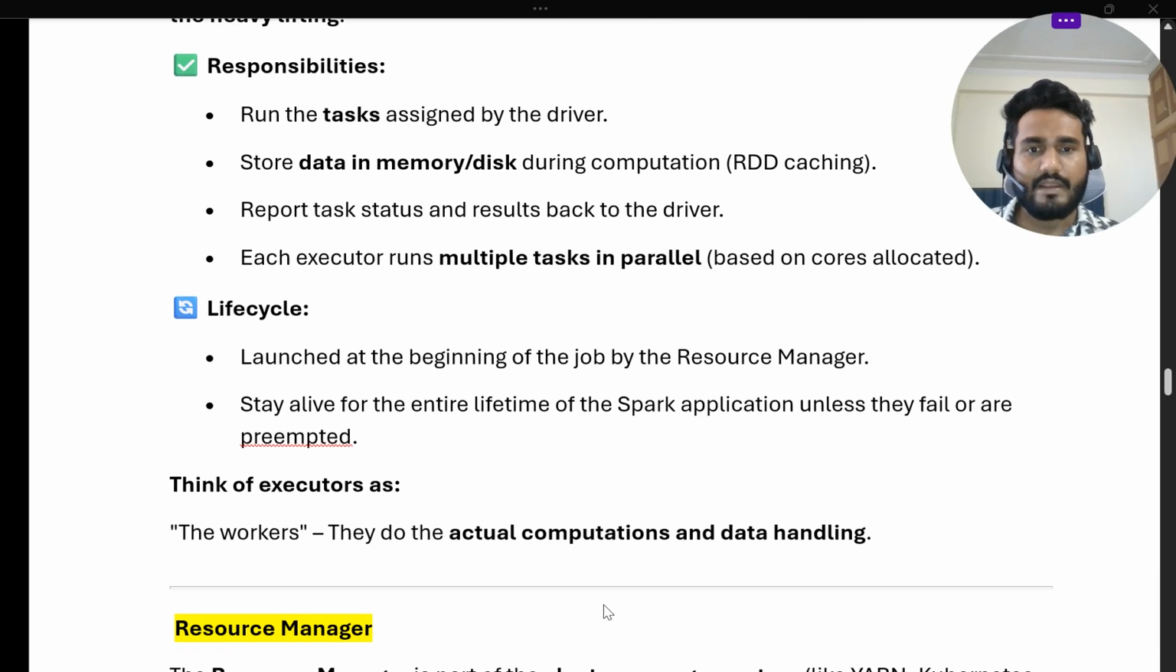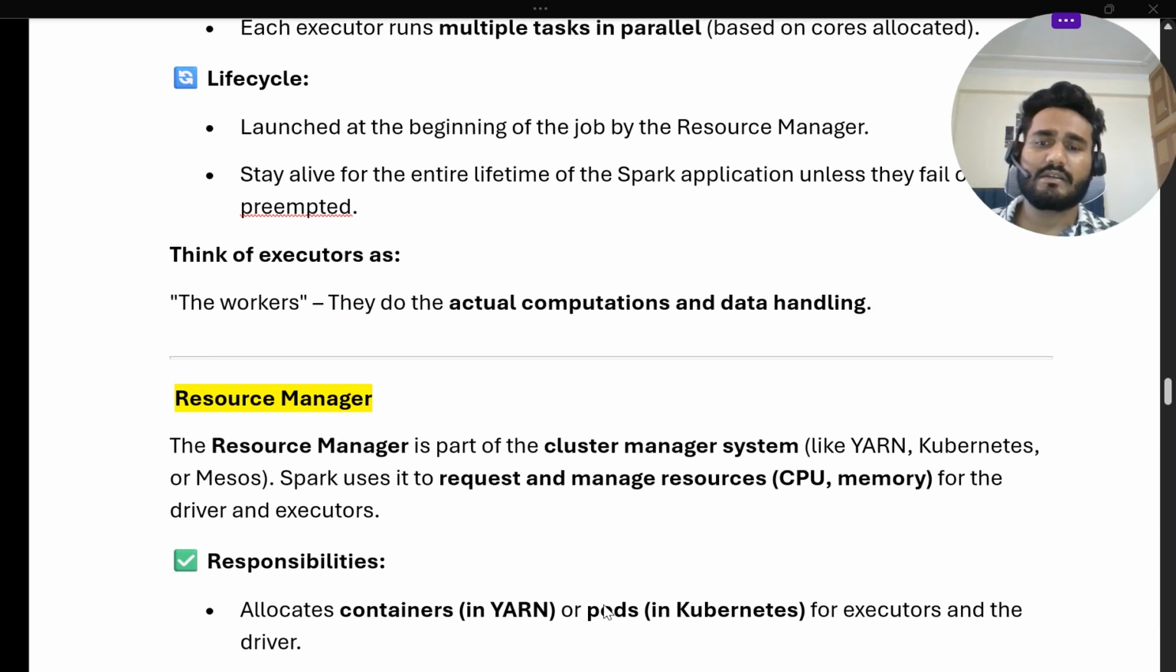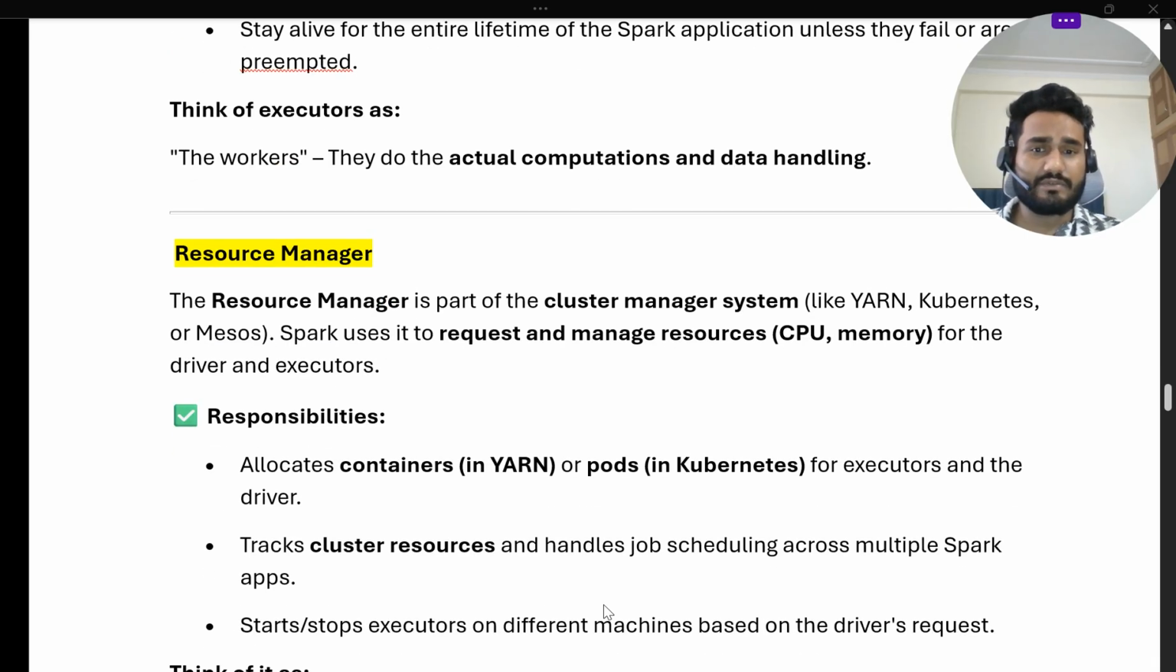Now coming to the third part, that is the resource manager. So the resource manager is something like your hiring persons, like your HR or staffing team or resource team in your project. The resource manager is a part of the cluster manager in your system. In case of Spark, we have Yarn, Kubernetes, and Mesos. Yarn has containers, Kubernetes has pods for running the things.